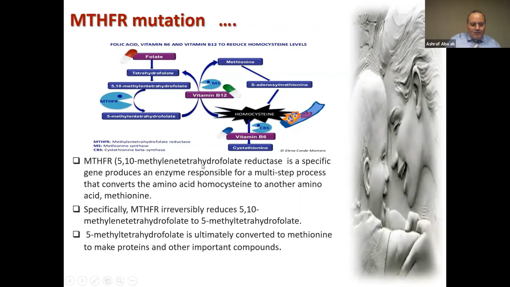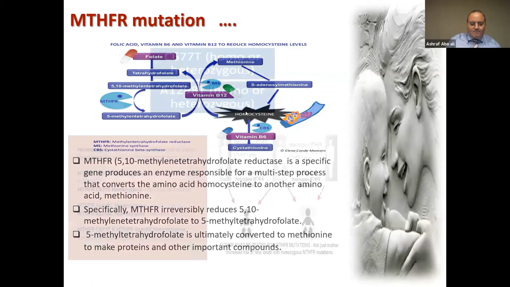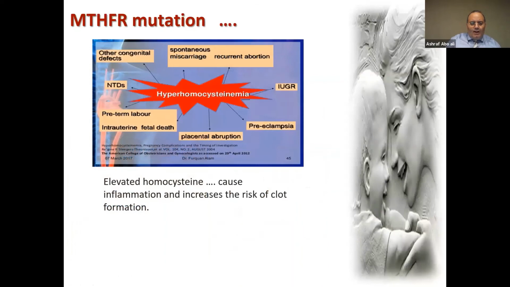This methionine is beneficial, and specifically methyl tetrahydrofolate reductase irreversibly reduces the 5,10 methyl tetrahydrofolate to 5 methyl tetrahydrofolate. 5 methyl tetrahydrofolate is ultimately converted to methionine to make proteins and other important compounds. So this is the beneficial pathway. When we have a problem in this enzyme, there will be a problem in formation of methionine and accumulation of homocysteine. Actually, hyperhomocysteinemia will cause a lot of problems, because elevated homocysteine will cause inflammation and increase the risk of clot formation and make a lot of complications.